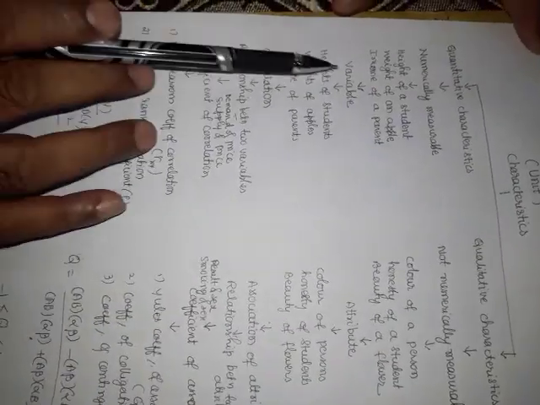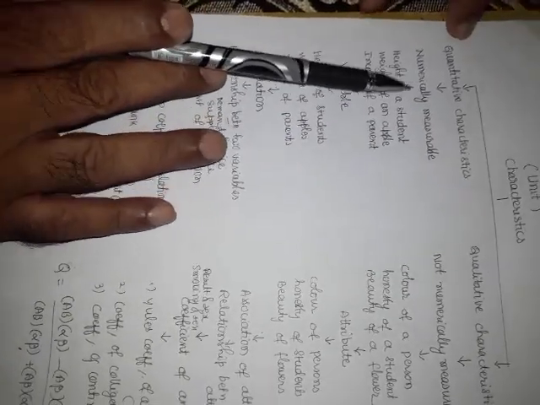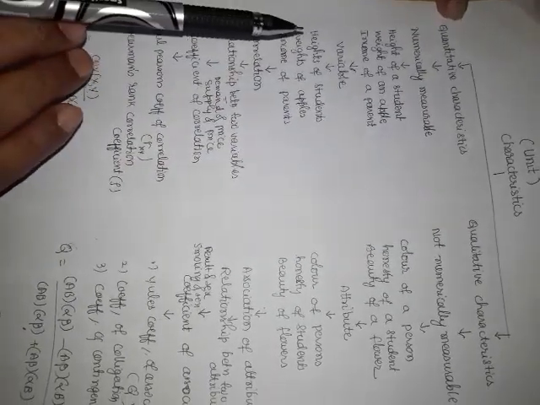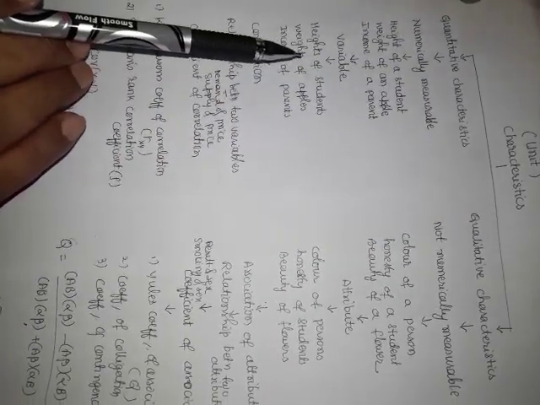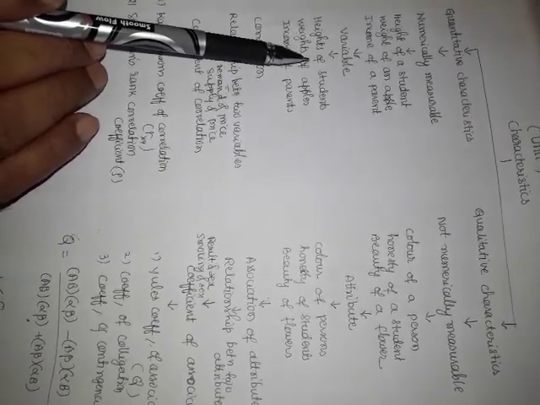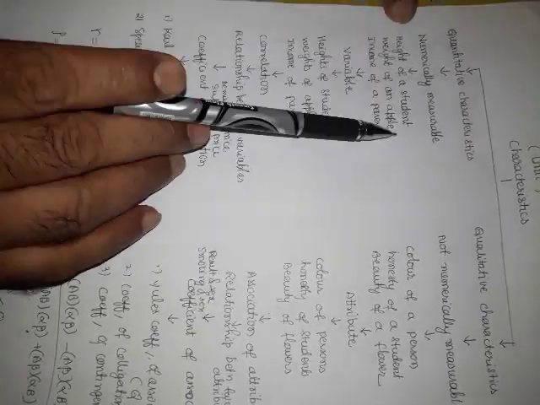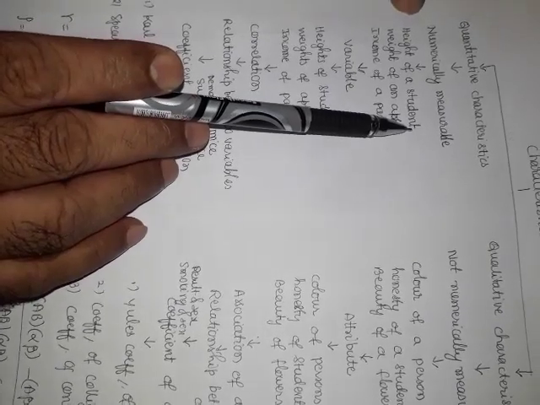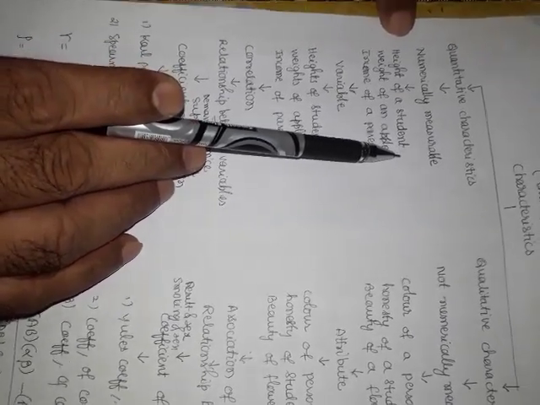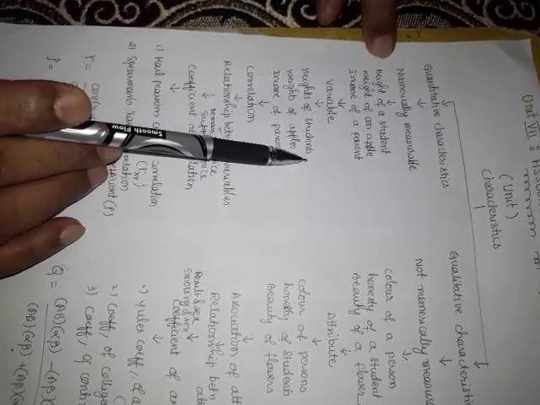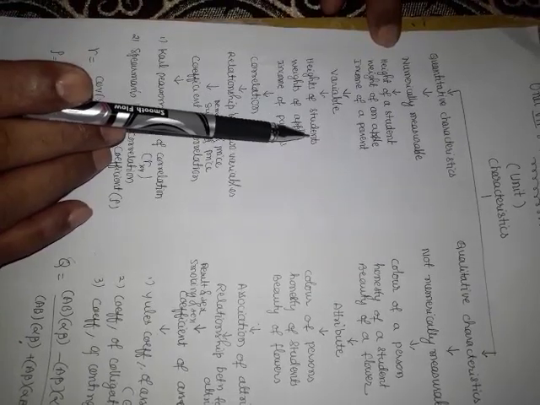Now, variable and attribute. A quantitative characteristic which varies from unit to unit is called a variable. Height of a student is a quantitative characteristic. Heights of students is a variable, because height varies from student to student.